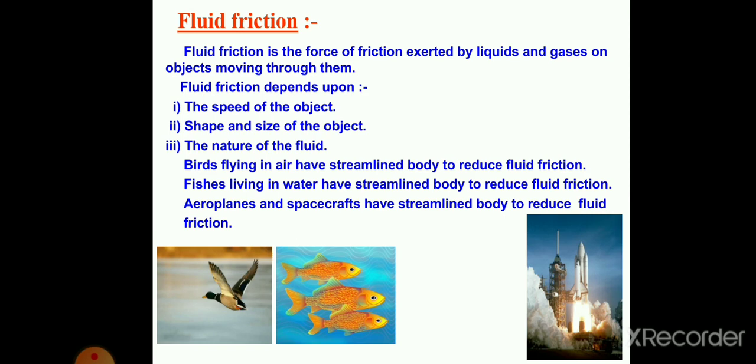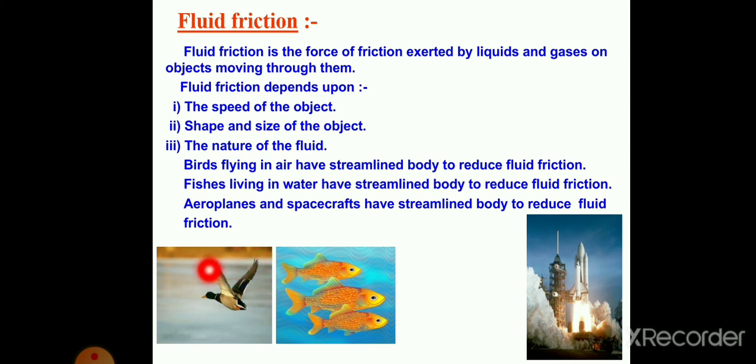So what we studied: fluid friction is a force of friction exerted by liquids and gases on objects moving through them. Fluid friction depends upon the speed of an object, the shape and size of the object, and the nature of the fluid. Birds flying in air have a streamlined body to reduce fluid friction.